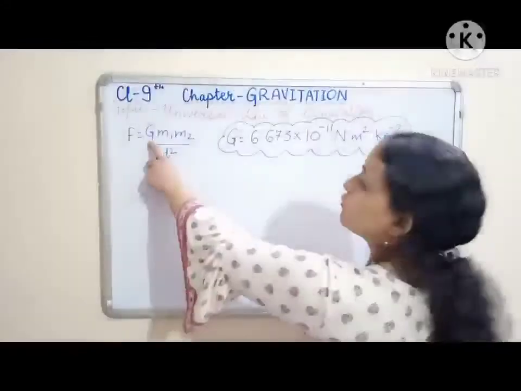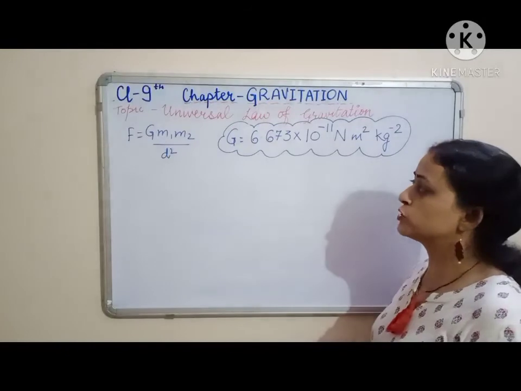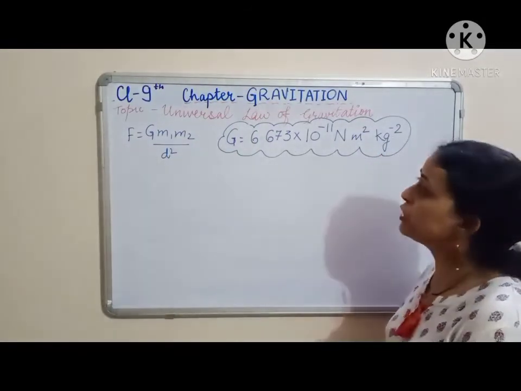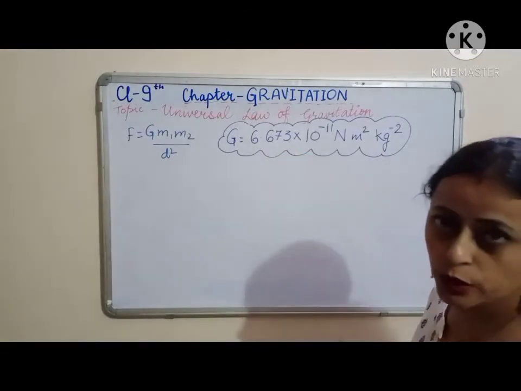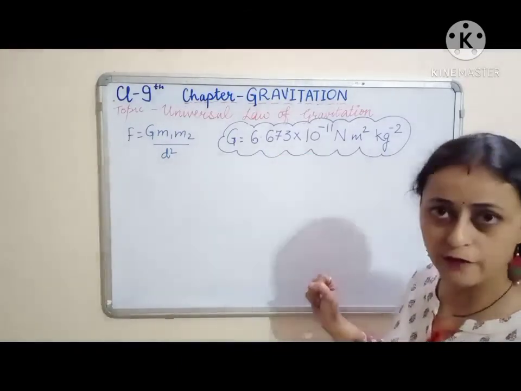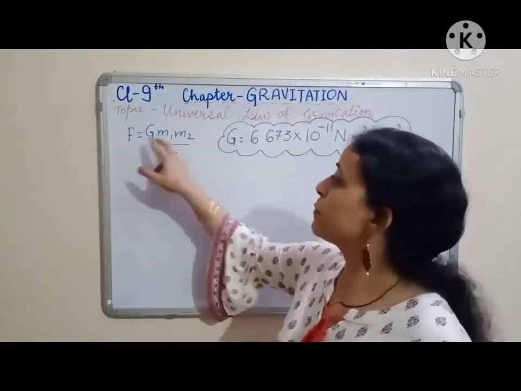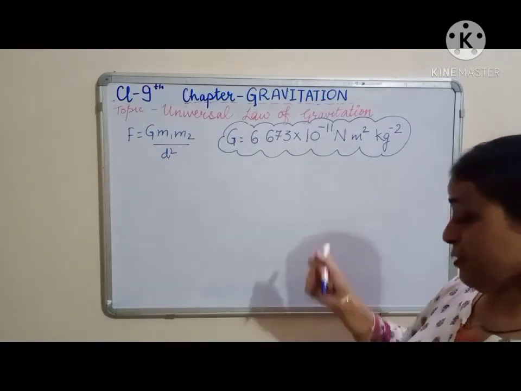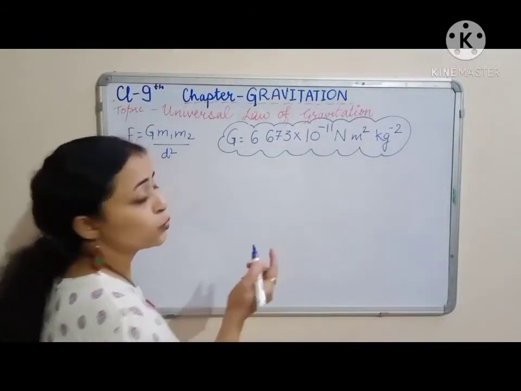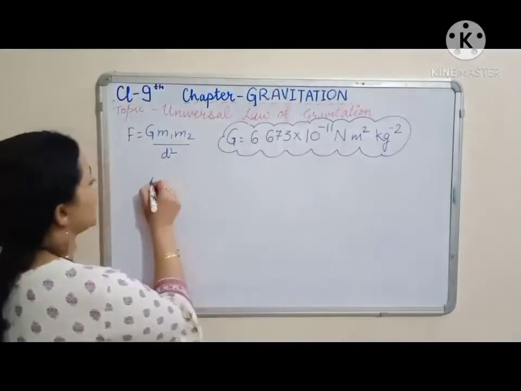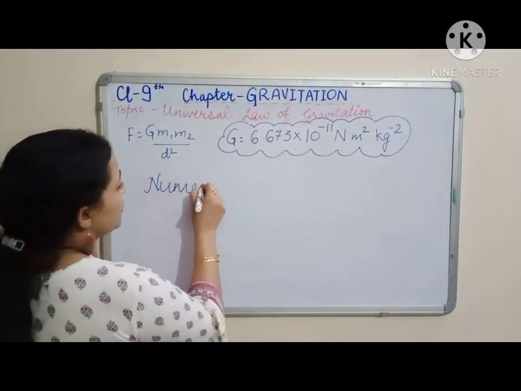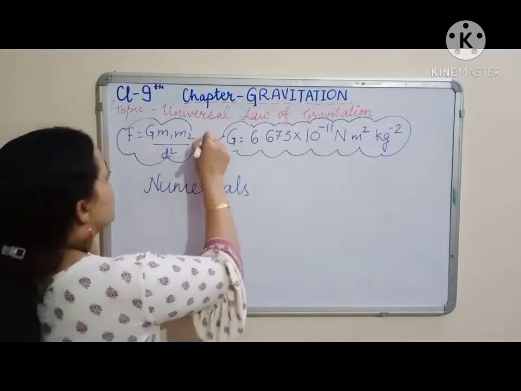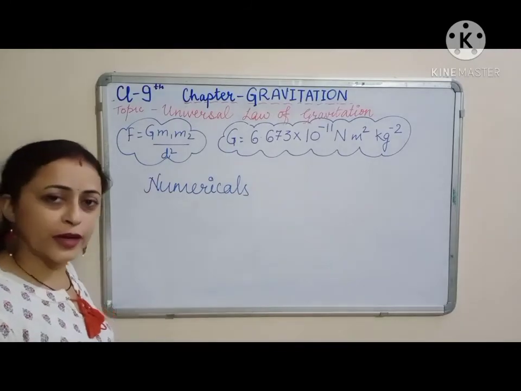Using that, when we calculate the value of the gravitational constant, which was a constant introduced there, the value of capital G using a sensitive balance comes out equal to 6.673 into 10 raised to power minus 11 Newton meter square per kilogram square. Understood? And taking up for my next class will be the numericals based on this formula of universal law of gravitation.